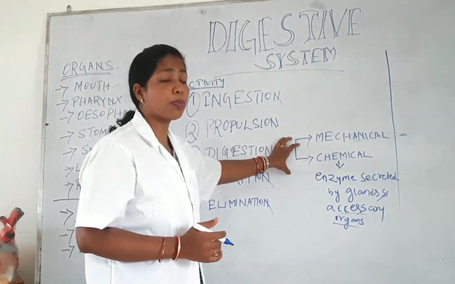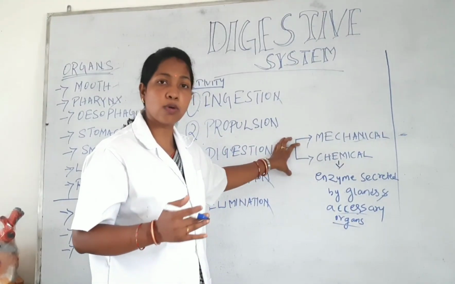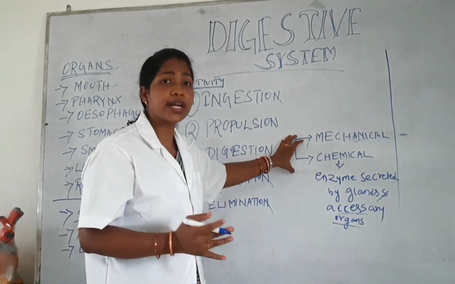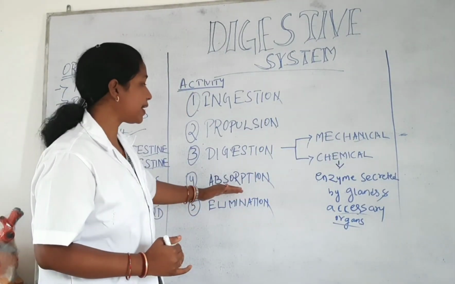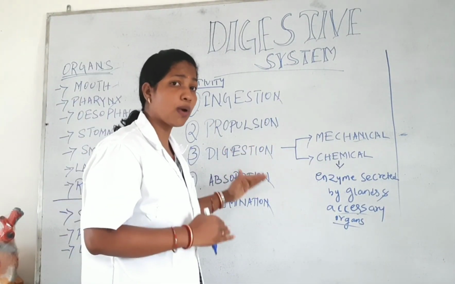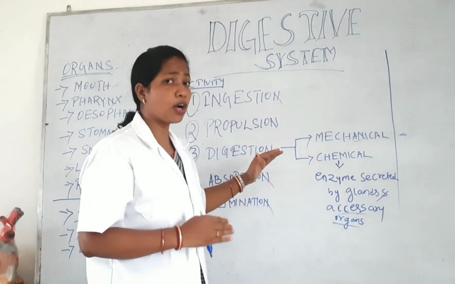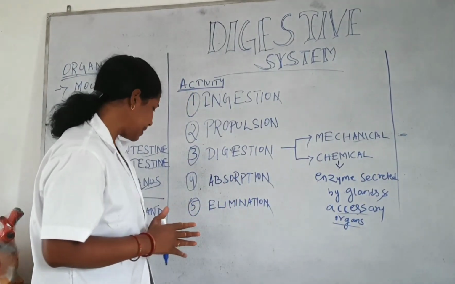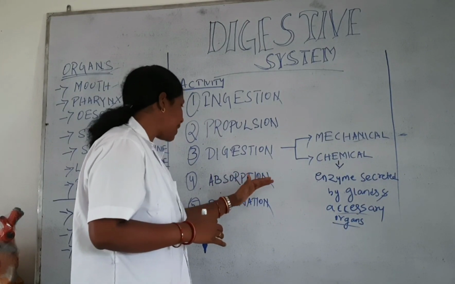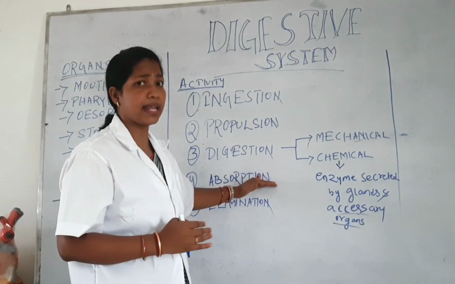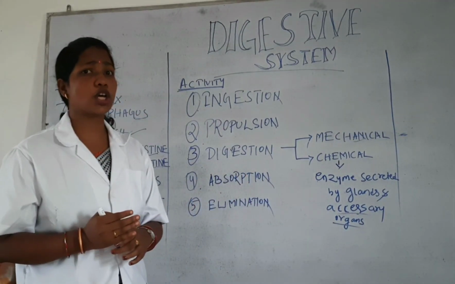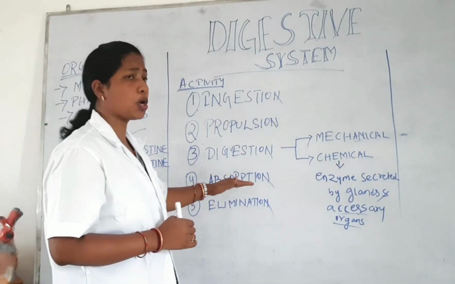Here our food particles will be converted into small molecules and the nutrients will be absorbed by the alimentary wall. From that wall they will mix with the blood and also mix with the lymph capillaries. Then they will go to the circulatory process. So that is called absorption.